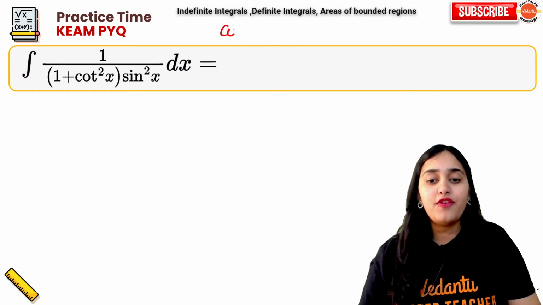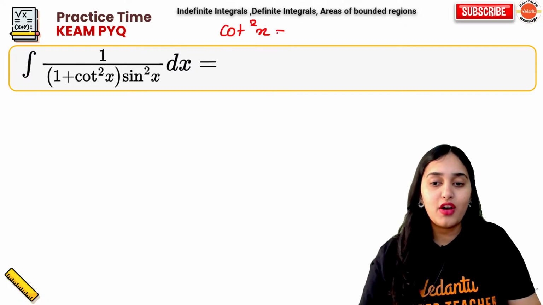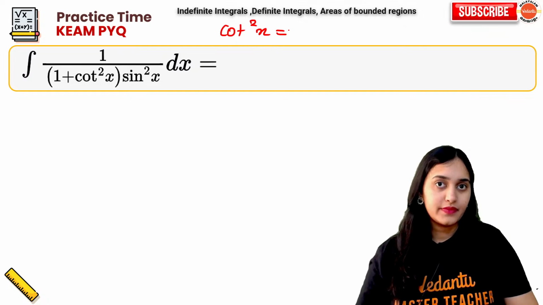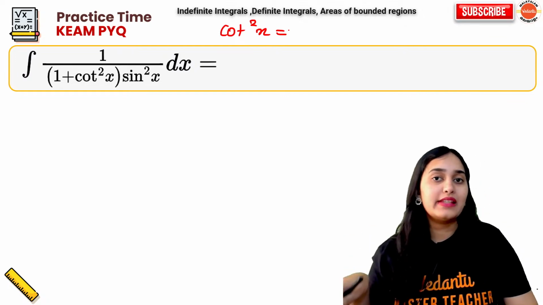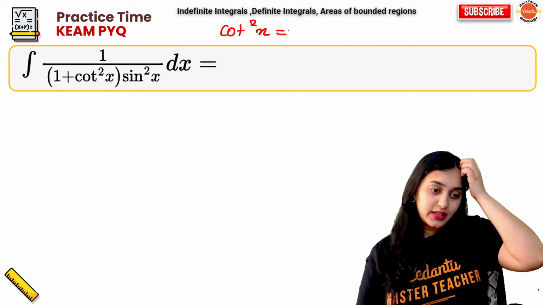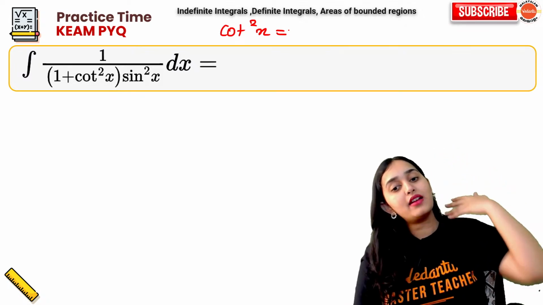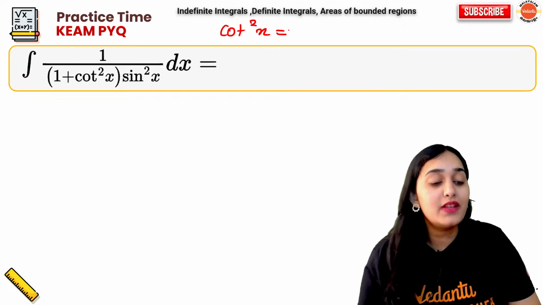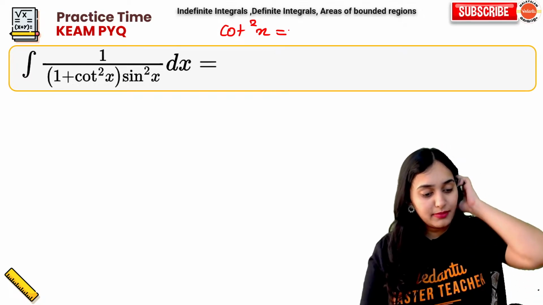Can anyone tell me the formula? Cot square x formula. Cot square and cosec square formula. Anyone? Adityan, can you tell me? Cot square formula, relationship with cosec. Anybody?